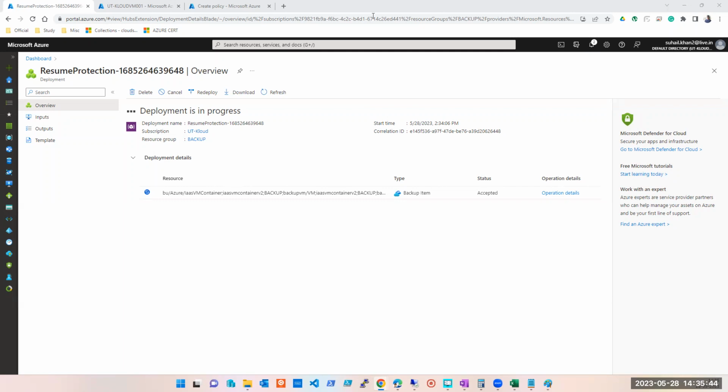So yeah, we'll come back to this one जब ये होता है, but you'll get an error here that this is not supported. Yes, so be rest assured about it when they ask if you can change a policy from standard to enhance for a server or for anything which has been configured already in backup. The answer is no. Is it clear, guys, to everyone?